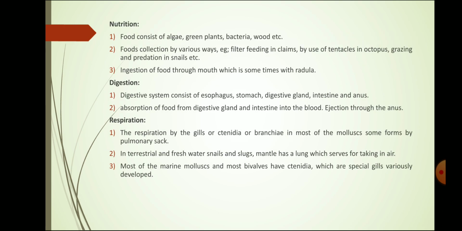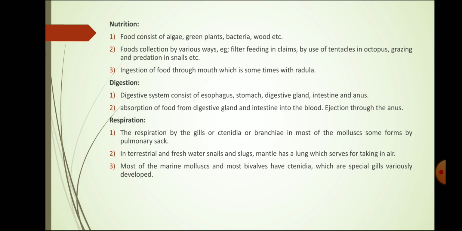Their nutrition is in the form of algae, green plants, bacteria and wood. The collection of food takes place in various ways, either by a filter feeding mechanism, or by use of tentacles as in octopus, or by predation as in the case of snails. The ingestion of food takes place through the mouth, which in some cases has a radula, and mastication of the food takes place by the help of the radula.